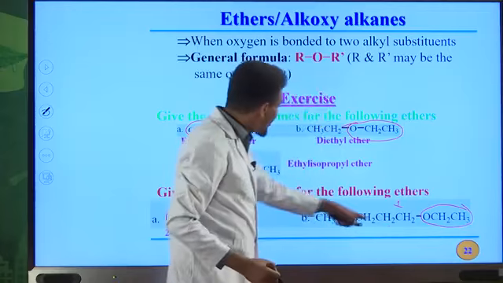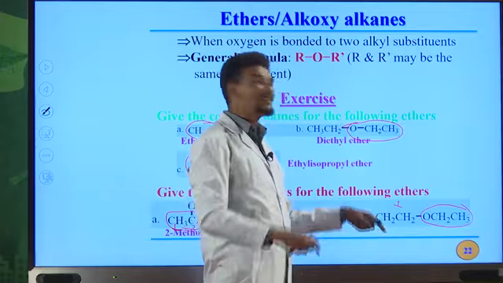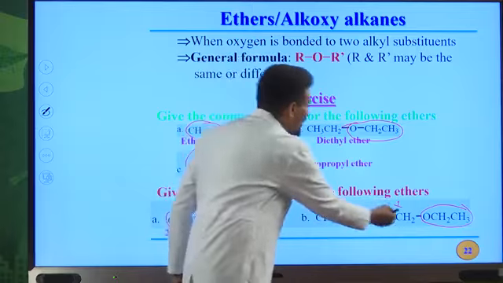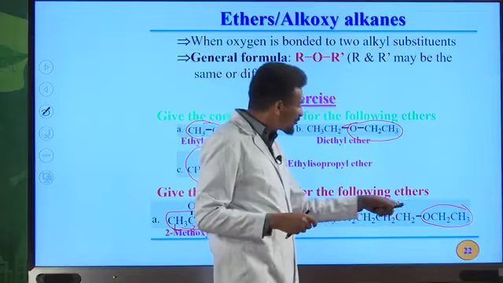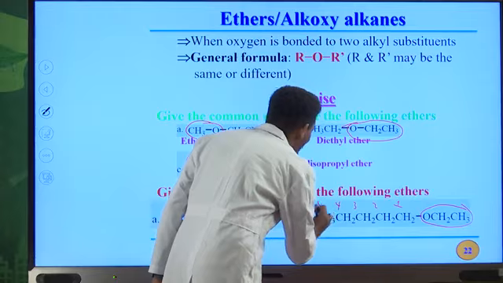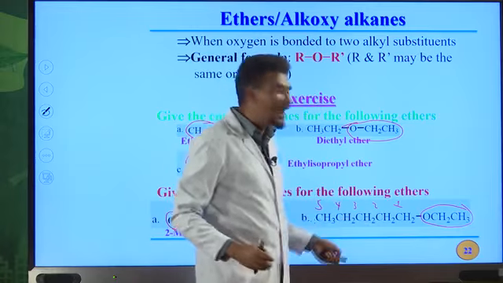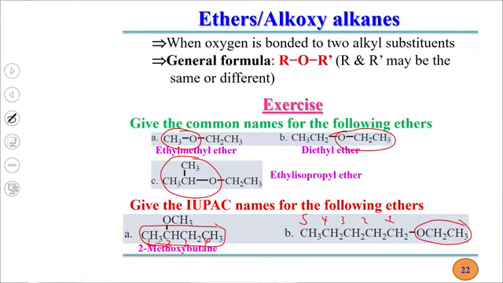Similarly, for example, we have ethoxy group on carbon number 1 position. This one is longest continuous chain. So you must select the longest continuous chain first. After that, numbering system. This one is closer to the ethoxy group. Therefore, numbering system starts from this carbon. Number 2, carbon number 3, carbon number 4, carbon number 5. This is pentane. On carbon number 1, we have ethoxy. Therefore, 1-ethoxypentane is the IUPAC name for this ether.